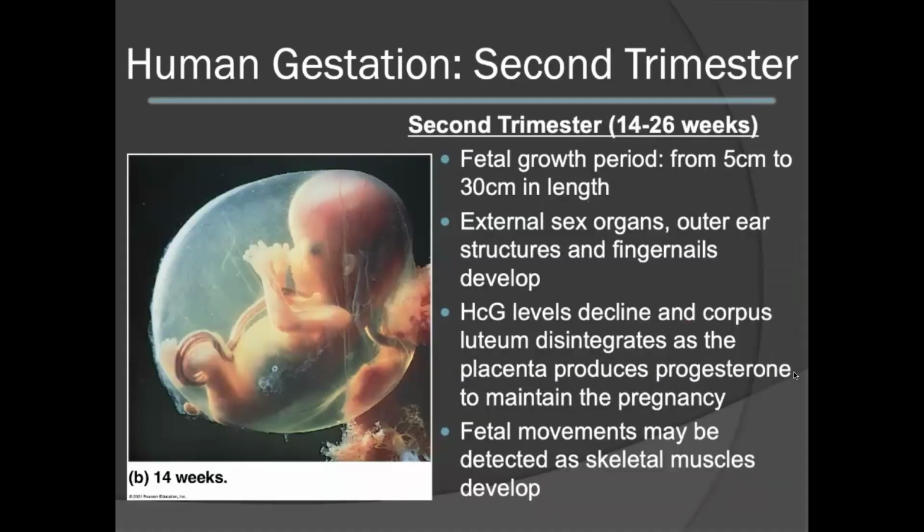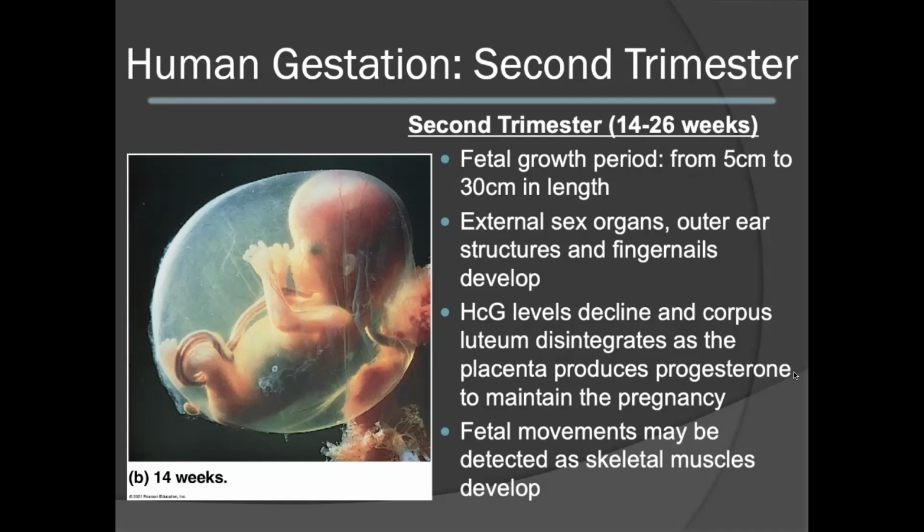The second trimester occurs from 14 to 26 weeks. This is also known as a fetal growth period, where the fetus will grow from 5 centimeters to over 30 centimeters in length. During this time, the external sex organs will appear, the outer ear structures, as well as the fingernails. HCG levels, or human chorionic gonadotropin hormone, will decline.